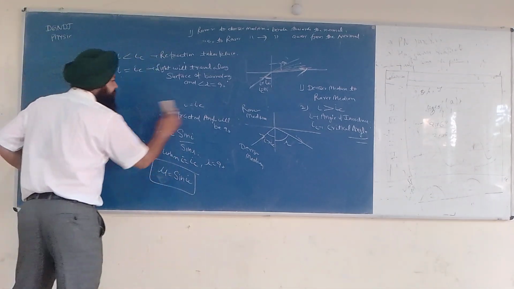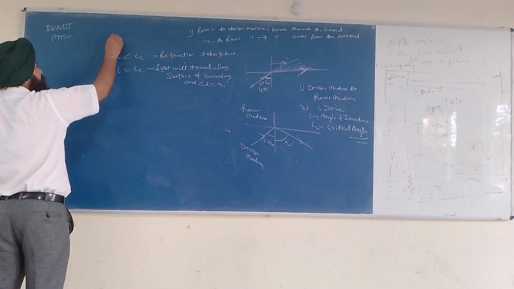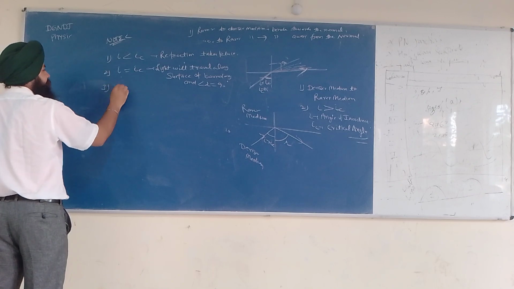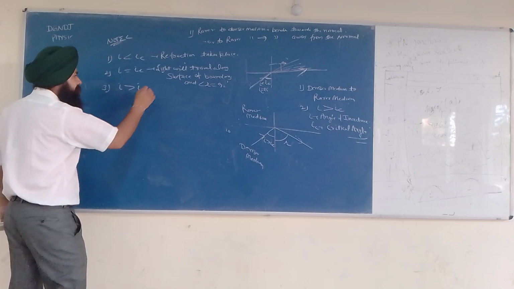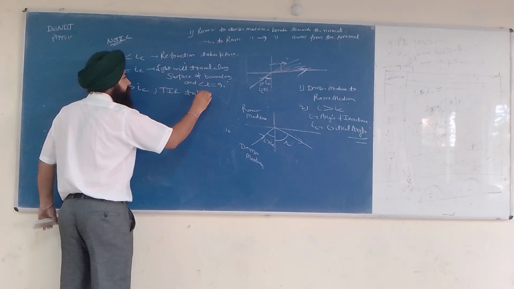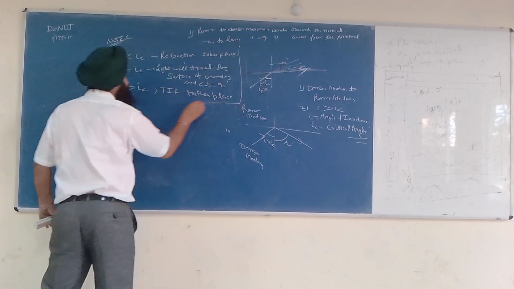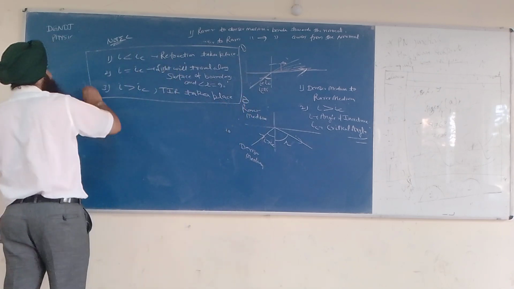Third case: when I is greater than IC, what will happen? TIR takes place. So this is the story. I have summarized the whole article in these 3 points.